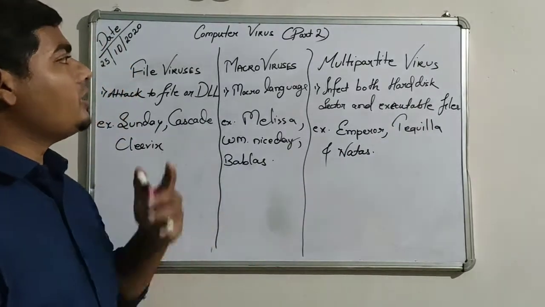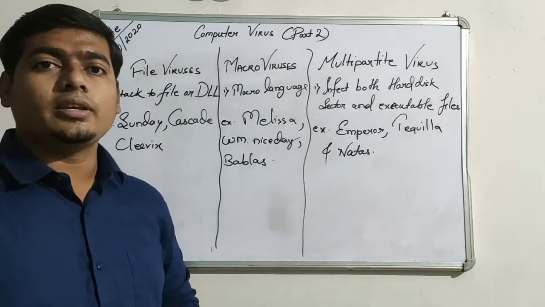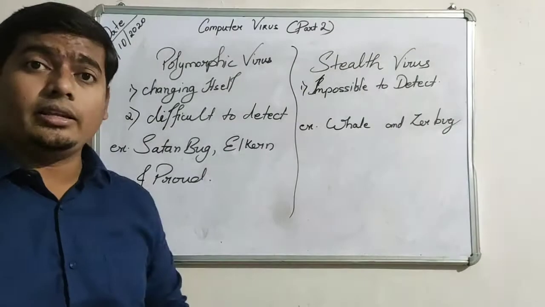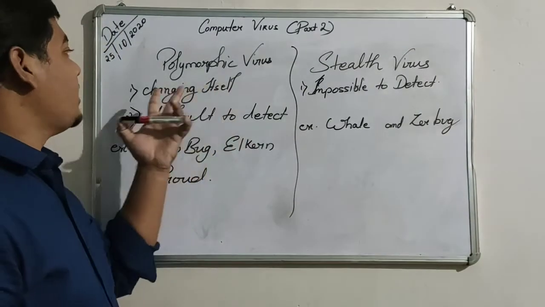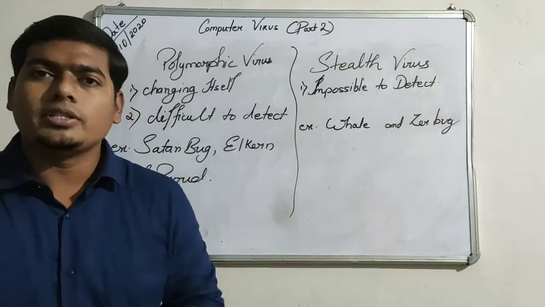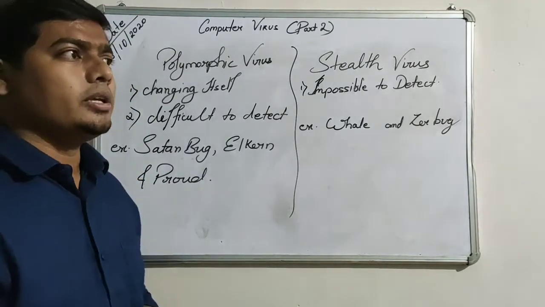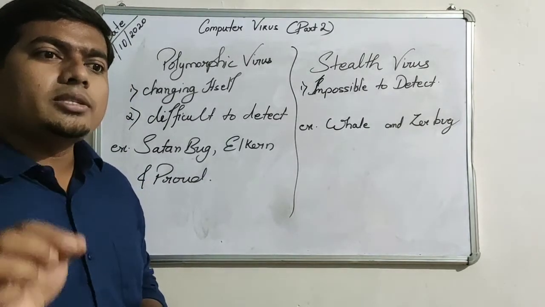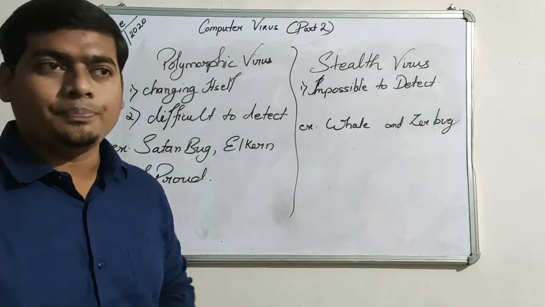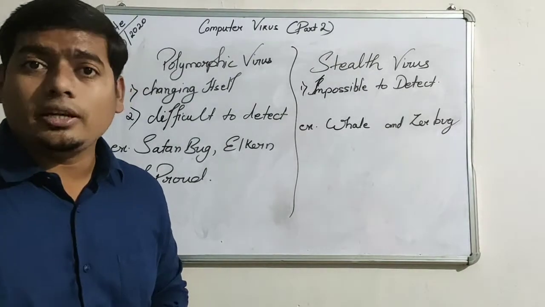After this multipartite virus, we have one more unique virus, the polymorphic virus. The polymorphic virus has a unique talent. What is the unique talent? It has a talent to change itself. For example, a thief who can change his face frequently by makeup or something else is very difficult to catch, because he can take any face in the market. He can do any makeup on his face, and his appearance can change.